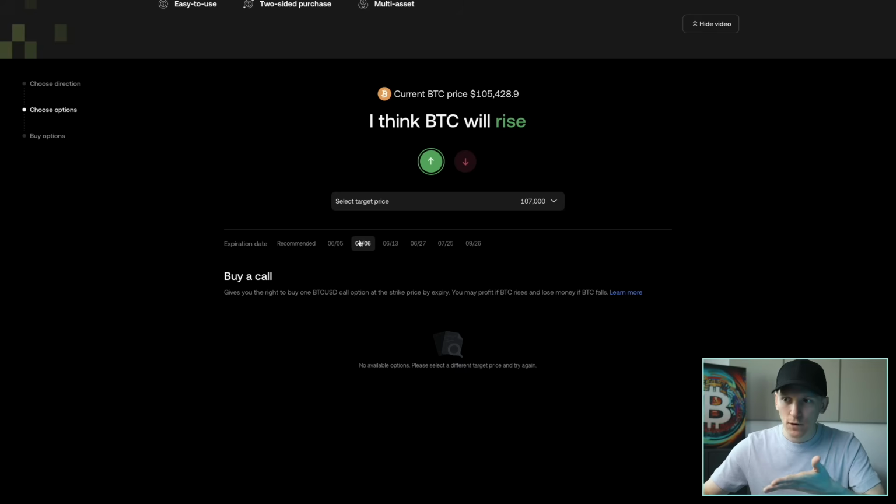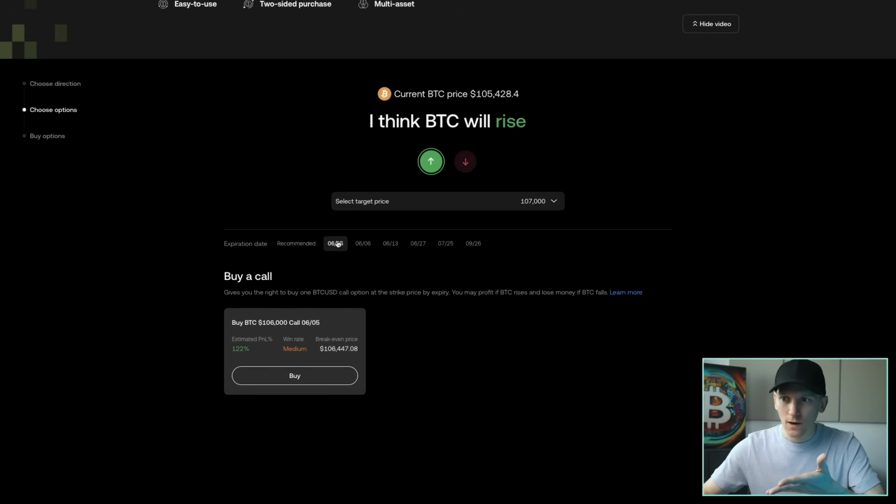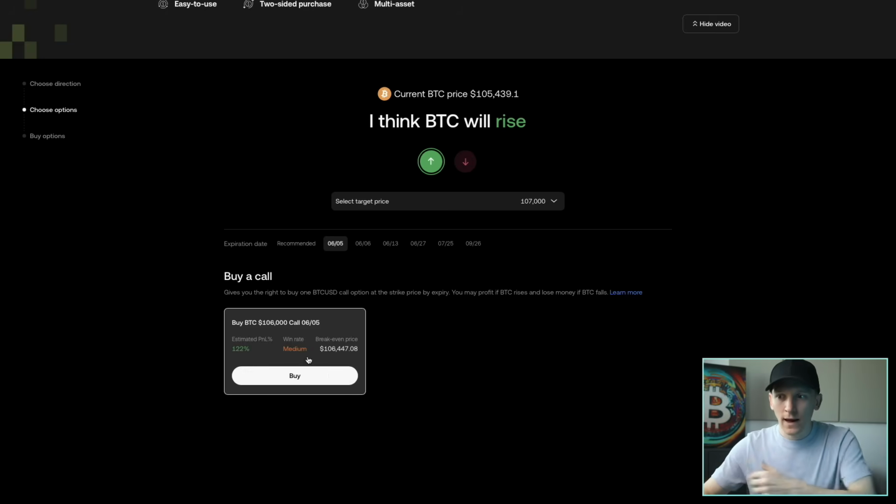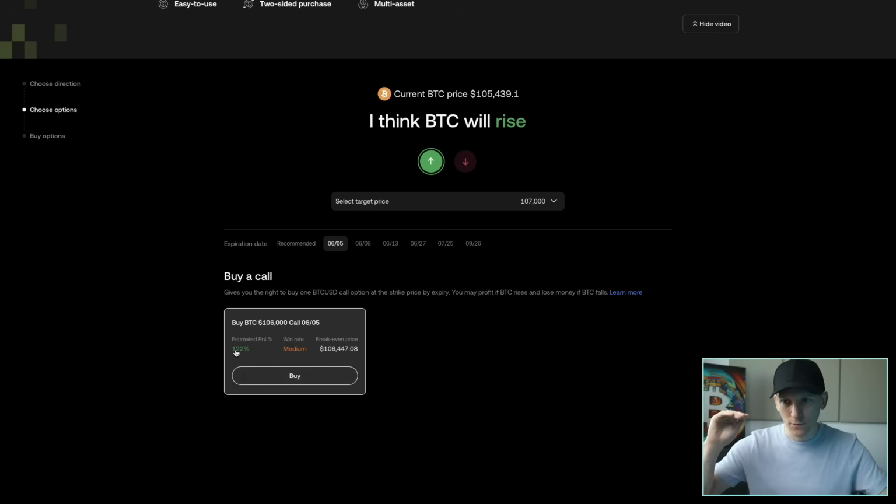If there is even an option, there aren't options here. So this is the only option we can buy, which is a few days in the future. If you think that within those few days the price can't get to this break-even price, then don't buy the option. If you think it can, buy the option, and you can see the estimated P&L if it gets to break-even or above is obviously pretty good because it's like taking leverage. You're putting a small amount down for a potentially big payoff in the future.